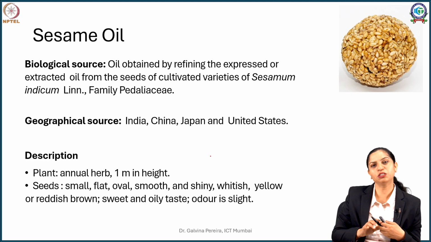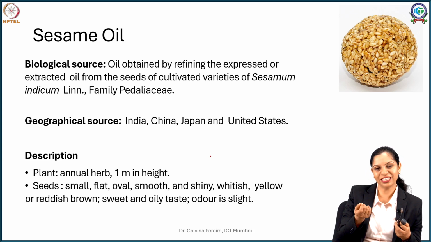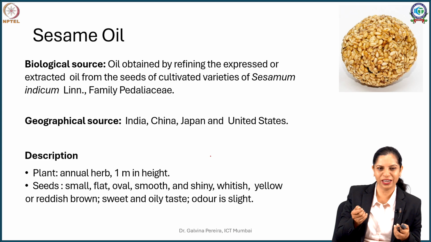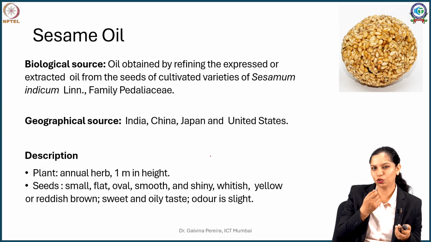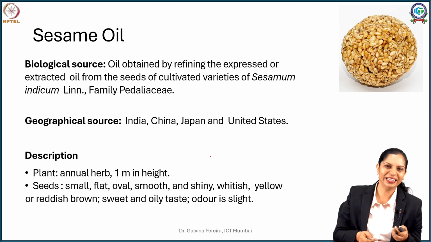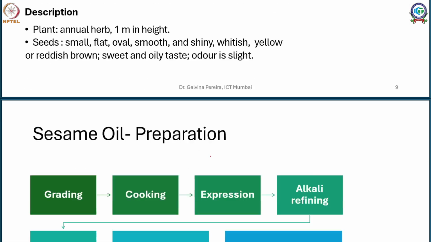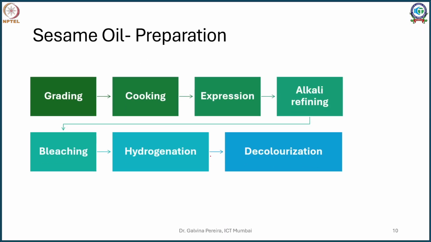On an average this plant grows to a height of about a meter, and if you take sesame seeds, they are nice, smooth, flat, oval, whitish. In some cases they might be a little yellowish to reddish brown, and if you consume them they have a slight oily taste. The odor is fairly light or bland.